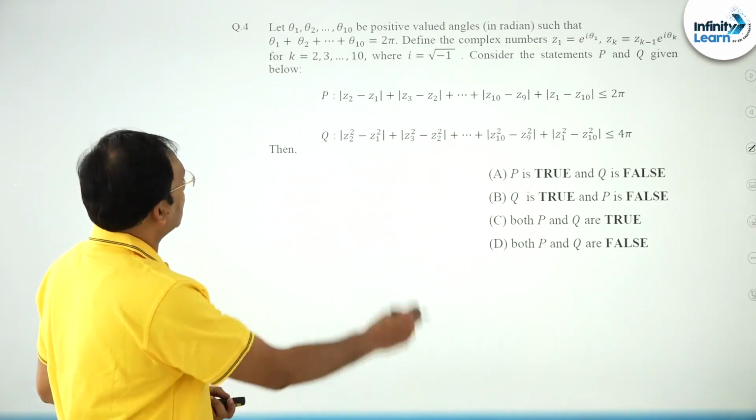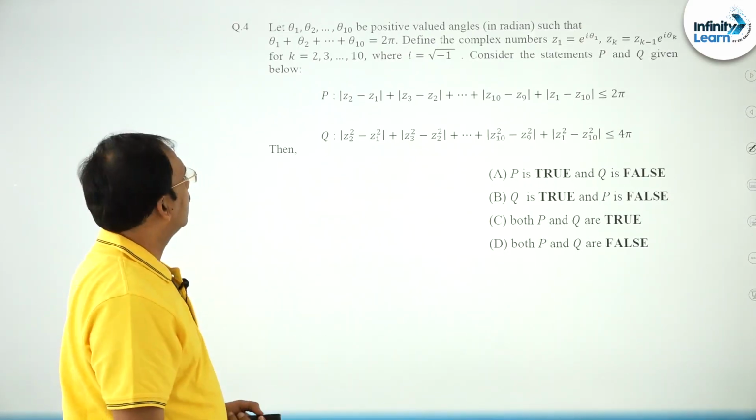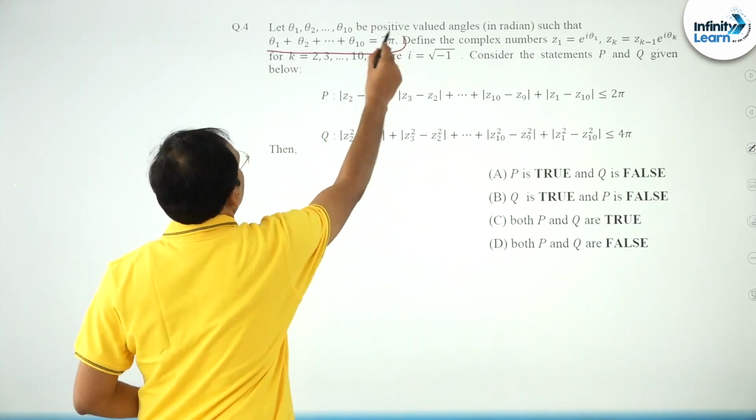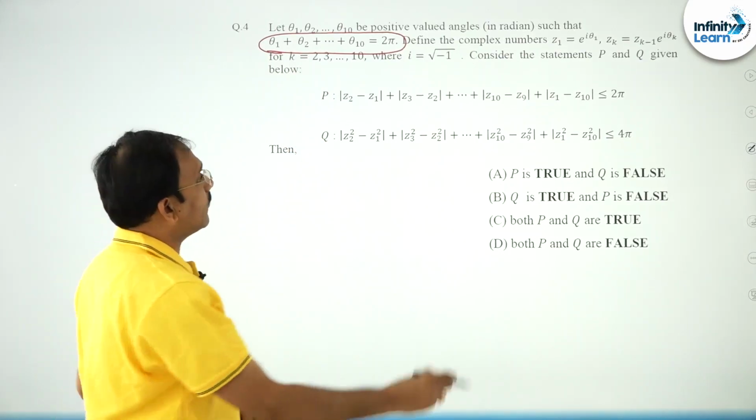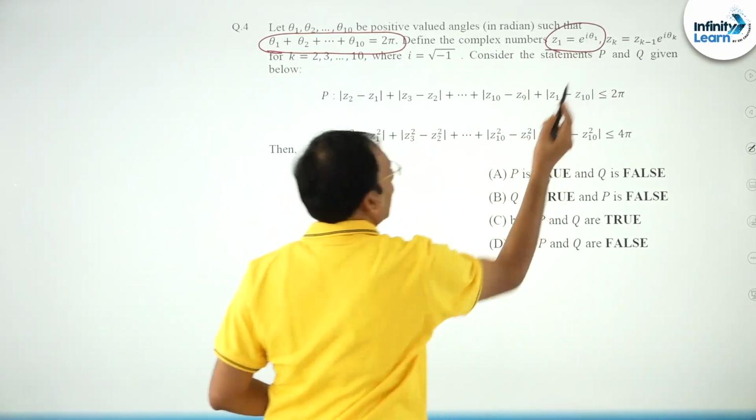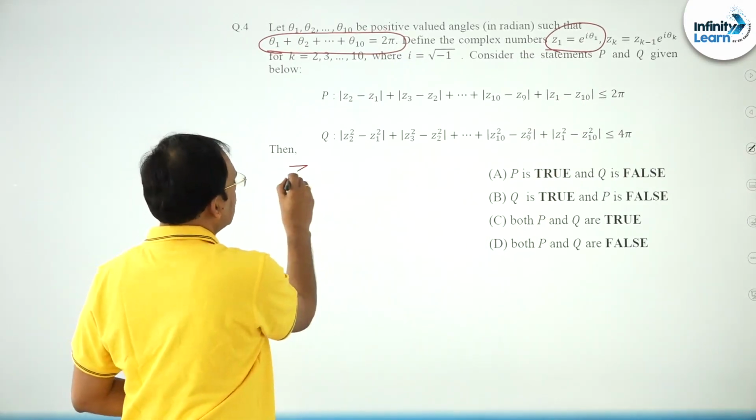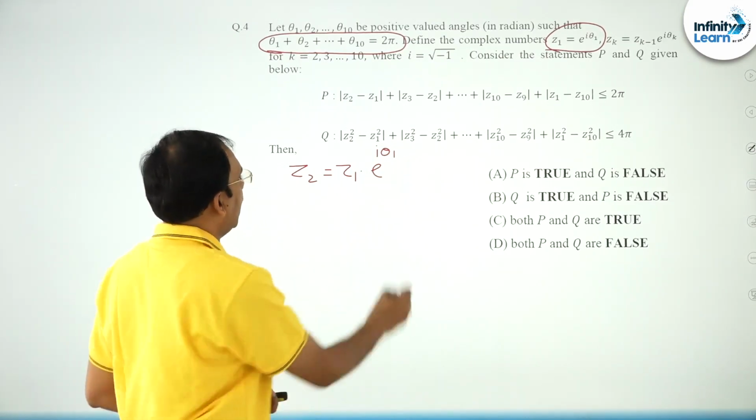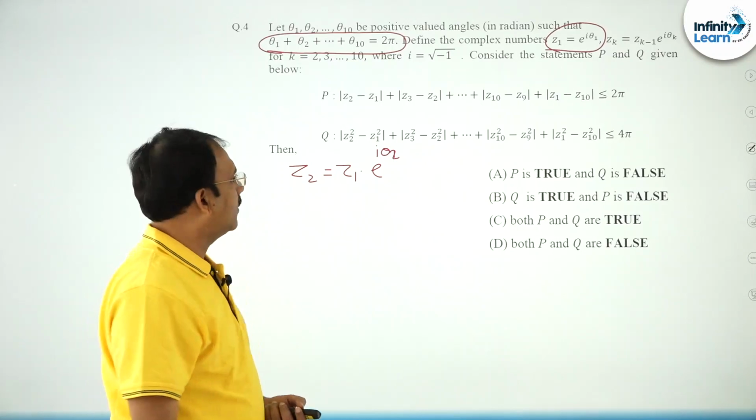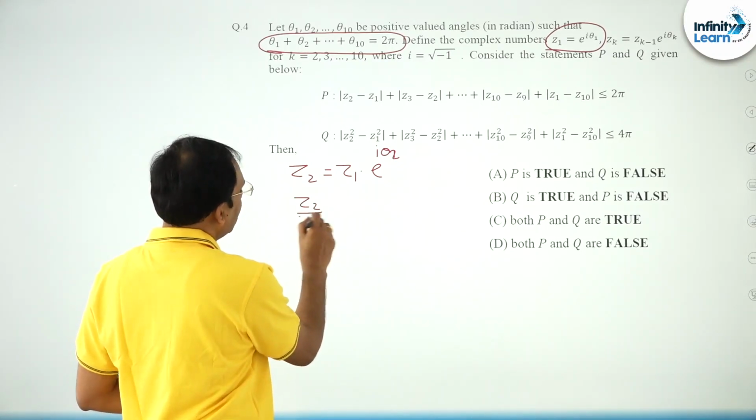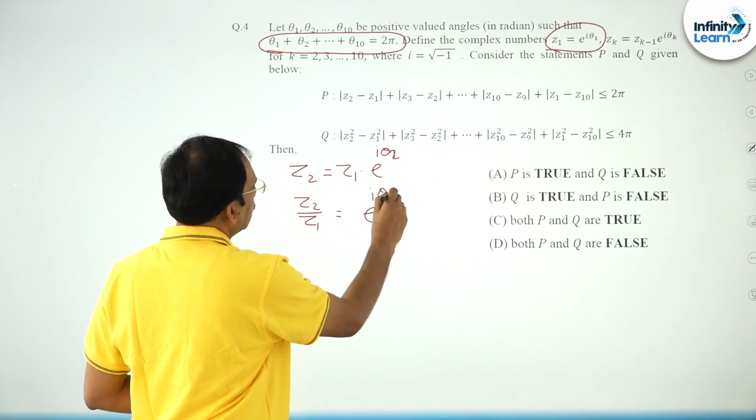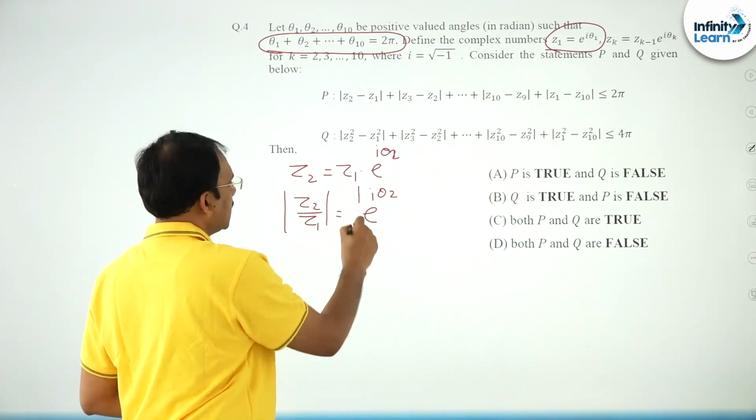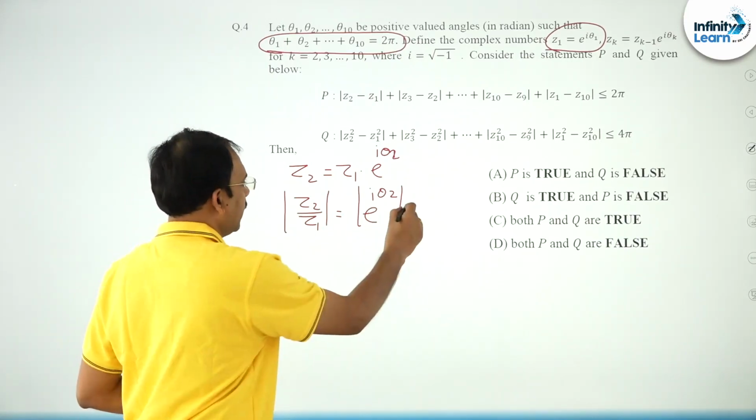He has given theta 1 to theta 10 as positive valued angles in radians such that their sum is 2 pi, and Z1 is a complex number, Z1 equal to e power i theta 1. The second definition, Z2 is Z1 into e power i theta 2, right, fine. So I can say Z2 by Z1 is e power i theta 2. Of course, its modulus will be 1, am I correct? Its modulus is 1.